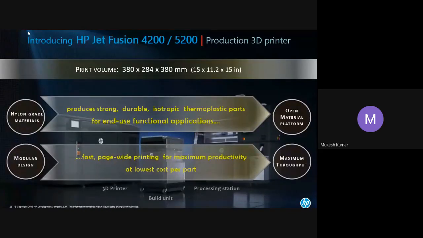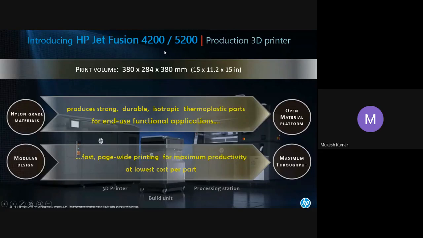This is 5200 and 4200. It's basically a complete production system, which has got the build size of 380 mm by 284 by 380 mm. It uses nylon grade material, which is capable of producing durable isotropic parts for you, which are end use parts. This is an open platform.